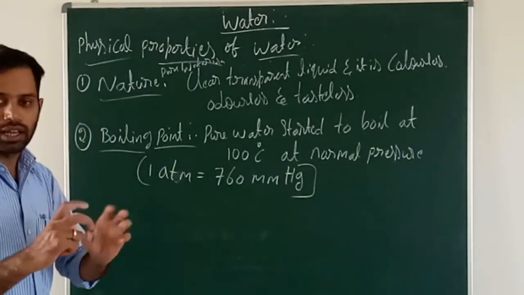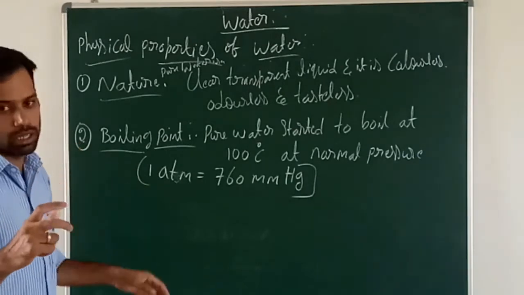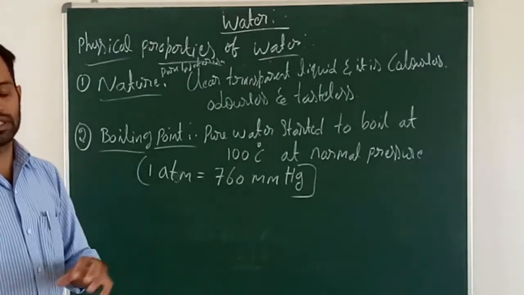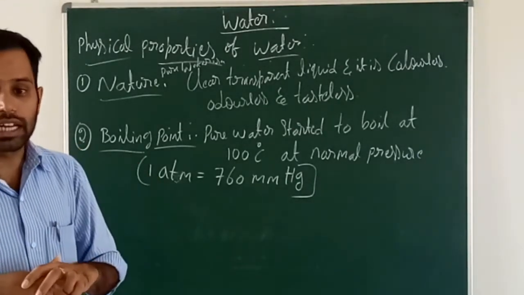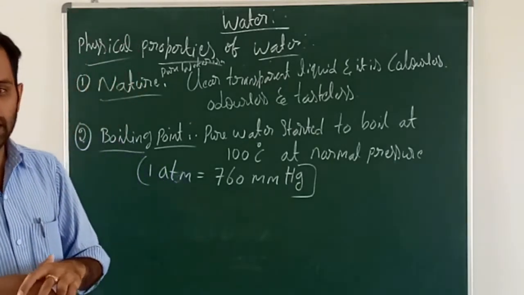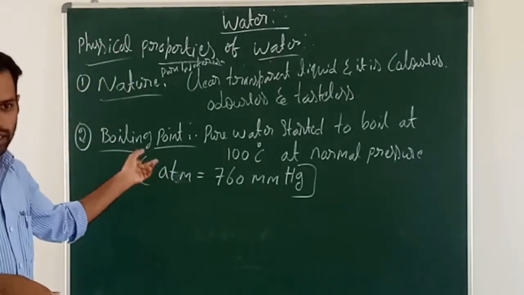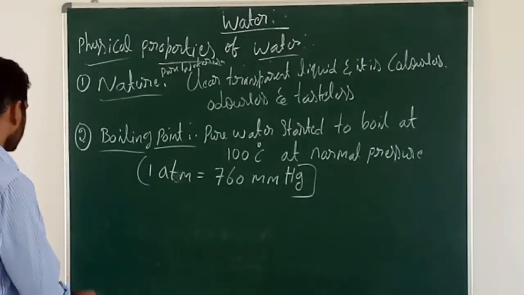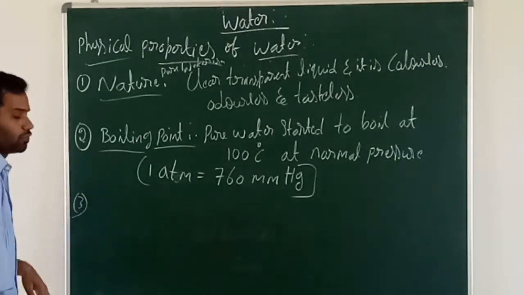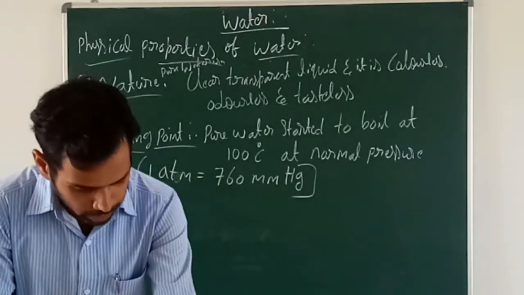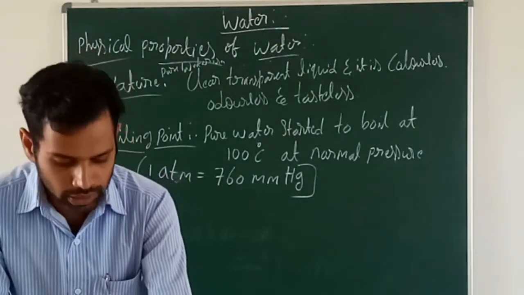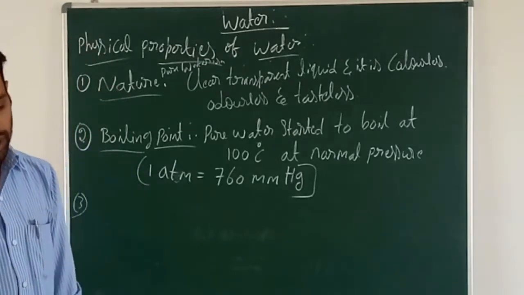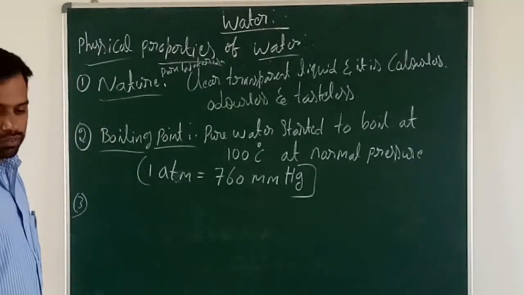As the pressure increases, the boiling point also increases. It means they are directly proportional. Keep in mind that pressure and boiling point are directly proportional. And the next physical property is the freezing point of water, or melting point of ice.